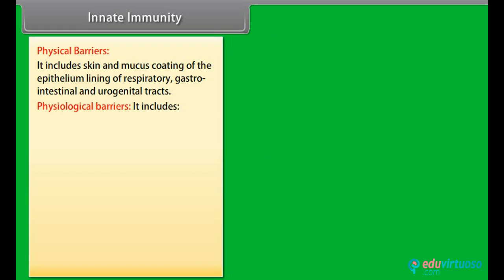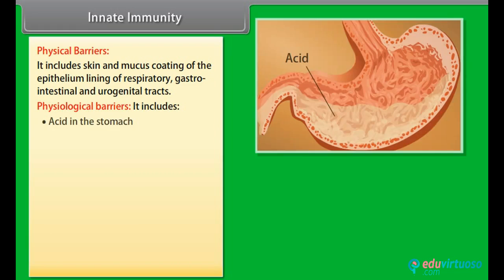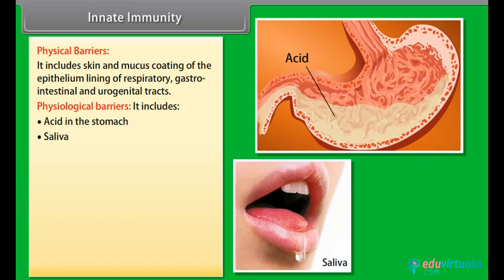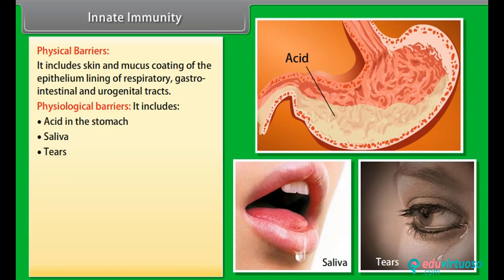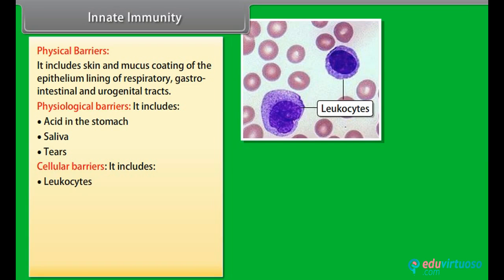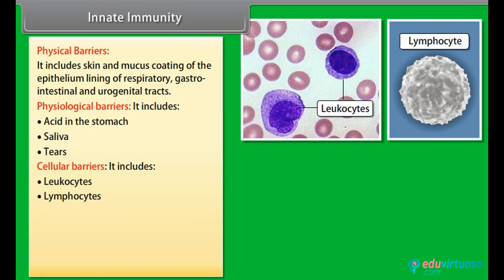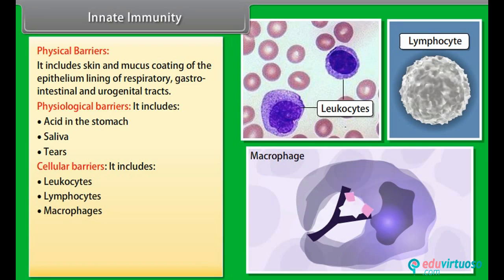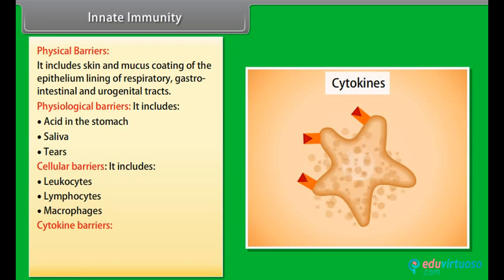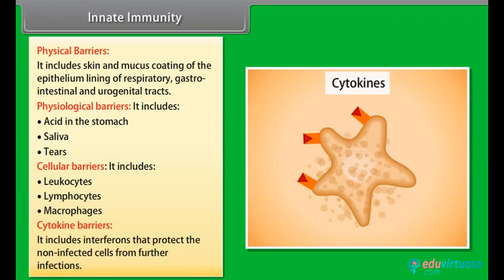Physiological barriers. It includes acid in the stomach, saliva, and tears. Cellular barriers. It includes leukocytes, lymphocytes, and macrophages. Cytokine barriers. It includes interferons that protect the non-infected cell from further infections.